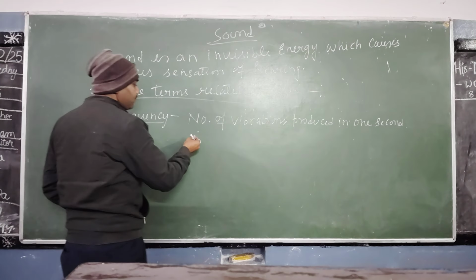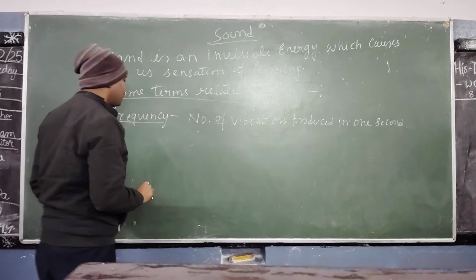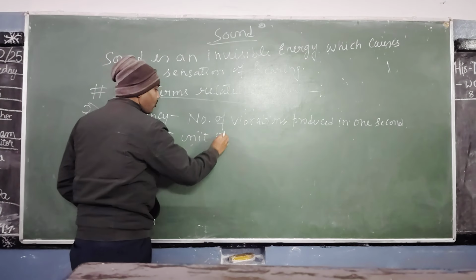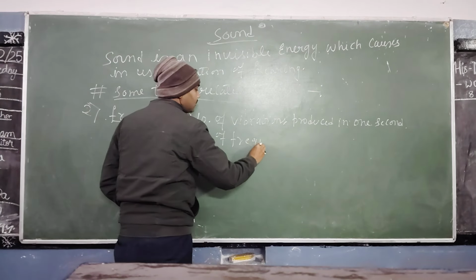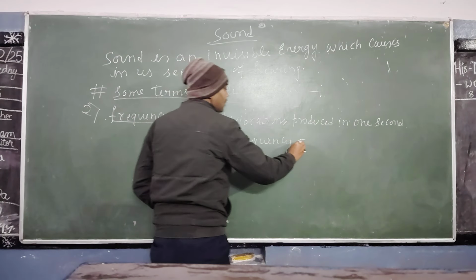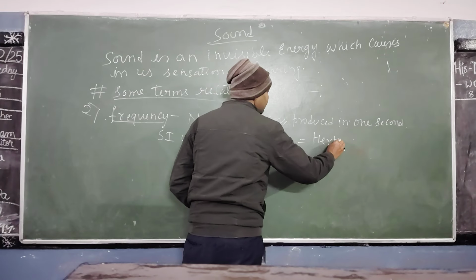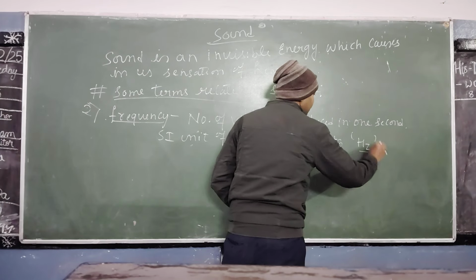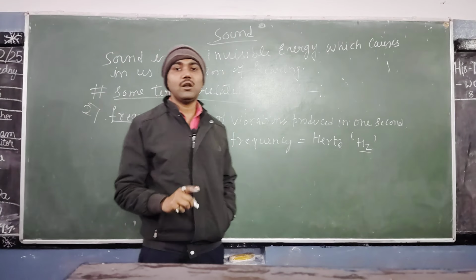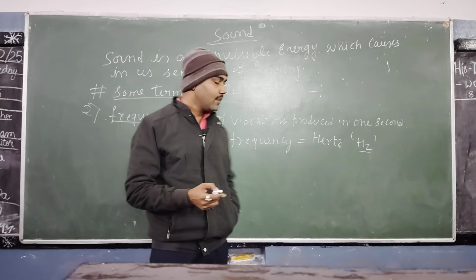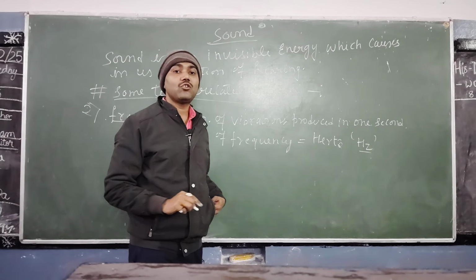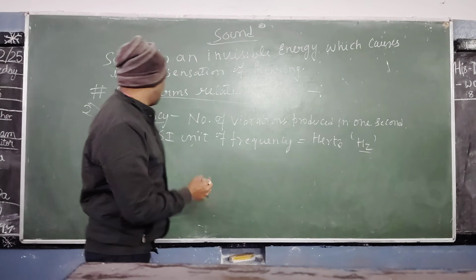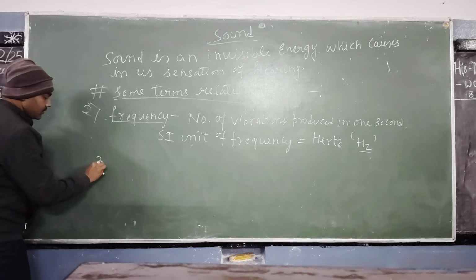So frequency is the number of vibrations produced in 1 second, and its SI unit is hertz, H-E-R-T-Z, and it is denoted by capital H, small z. Understood? It is called hertz. This is the SI unit of frequency. Okay. Now the third term which we have to study is time period.